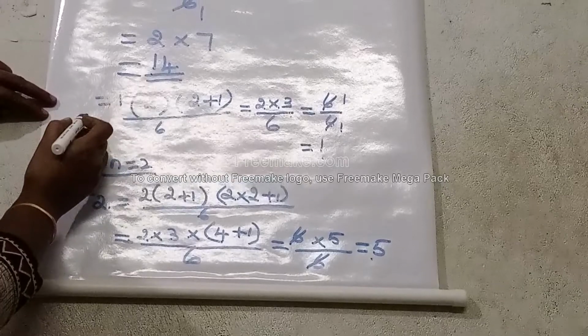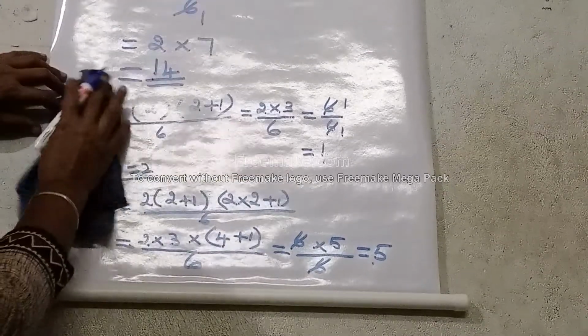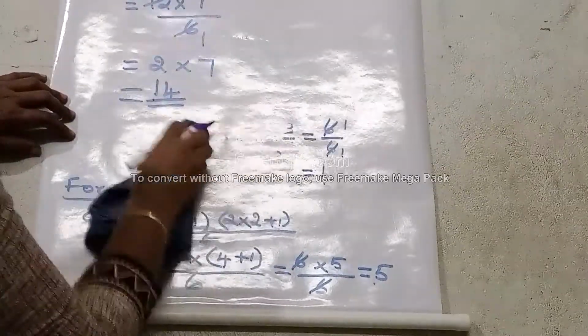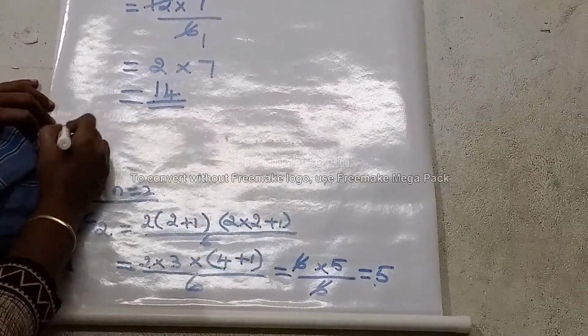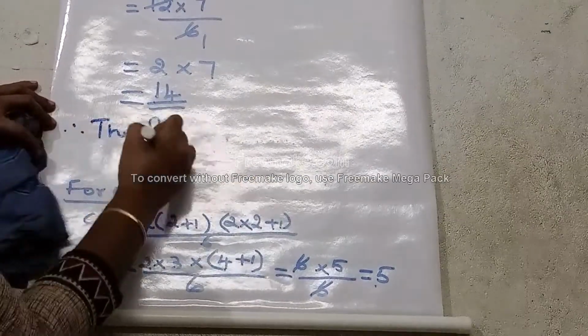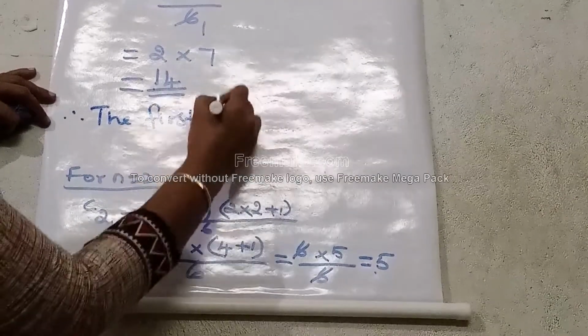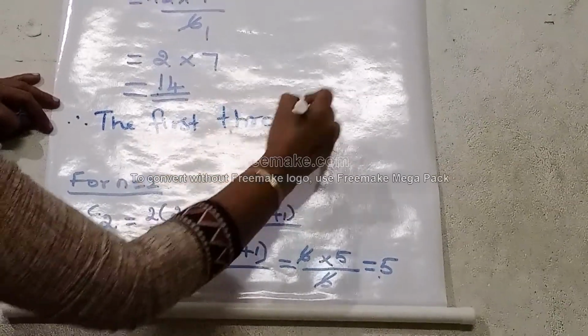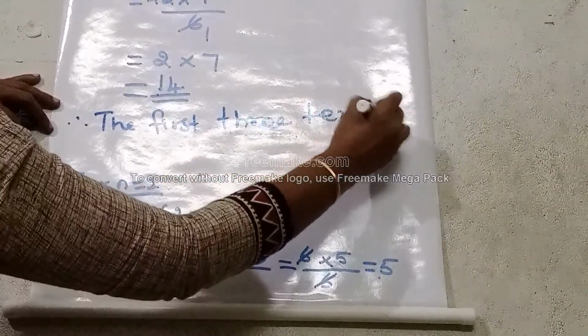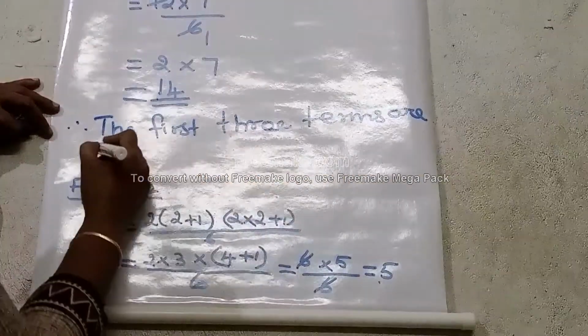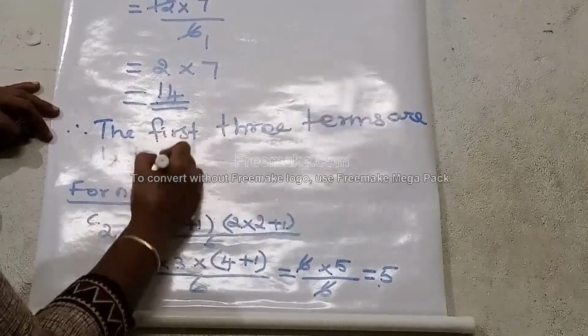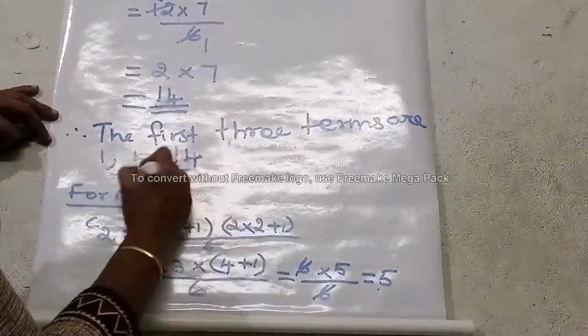So, what answer do we have to write? Therefore, the first 3 terms are 1, 5, 14. Understand, students?